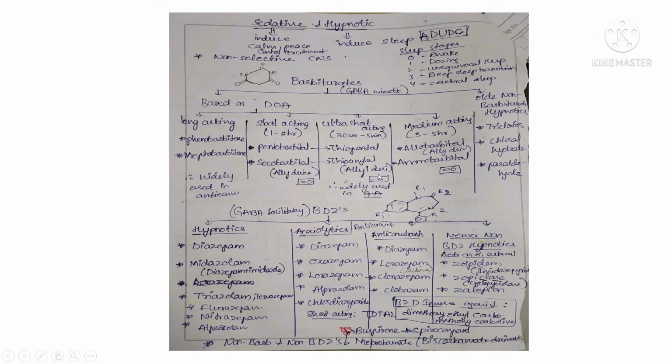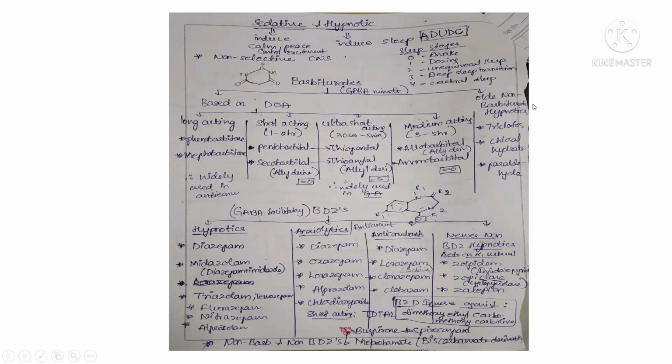These are allyl derivatives. Here the long acting drugs are used as anticonvulsants, and the ultra short acting ones are widely used as general anesthetics. The metabolite of pentobarbital is thiopental, and the metabolite of secobarbital is thioamylal. And here we can see the medium acting drugs, for about 3 to 5 hours. It includes allobarbital and amobarbital.